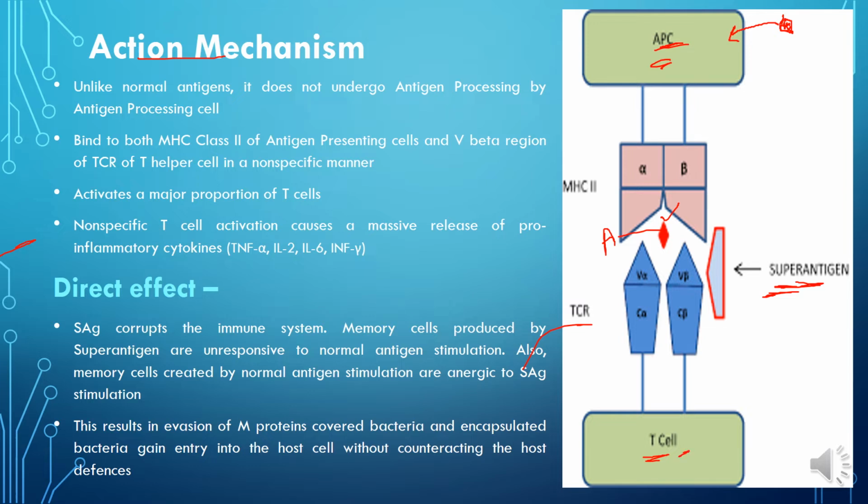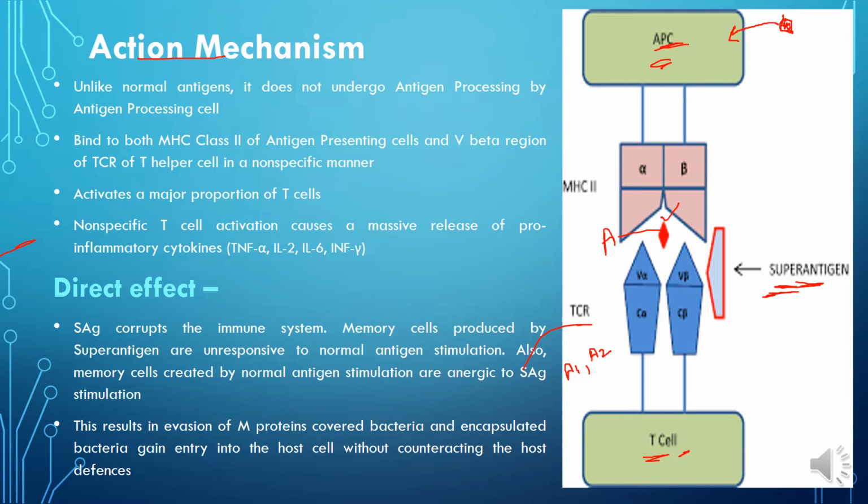By various types of T cells, I mean that the T cell that is specific for, say for example, antigen A1 can bind with the super antigen, as well as the T cell that is specific for, say, antigen A2 will also be able to bind with this super antigen.